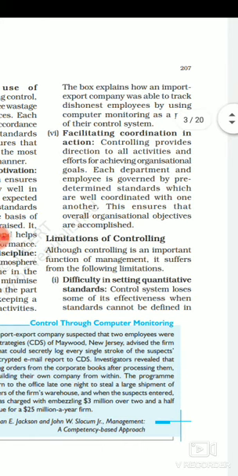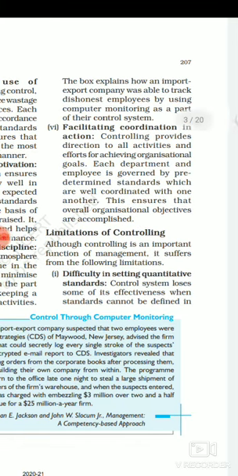The next advantage is facilitating coordination in actions. A very important role which controlling plays is that it provides direction to all the activities and efforts for achieving the organizational goal. For example, in an organization there are different departments: production department, selling department, marketing department, HR department. These departments have their own goals, but there is one common goal of the organization, that is to earn profit. So controlling helps to create coordination among all the department heads so that they can all work for achieving the common goal of the organization.